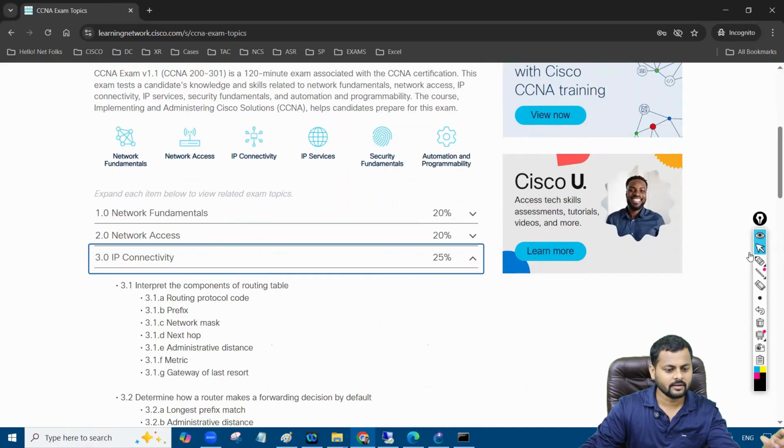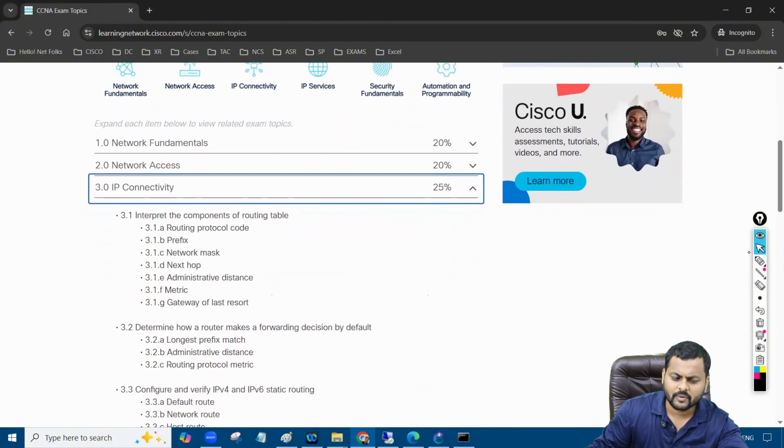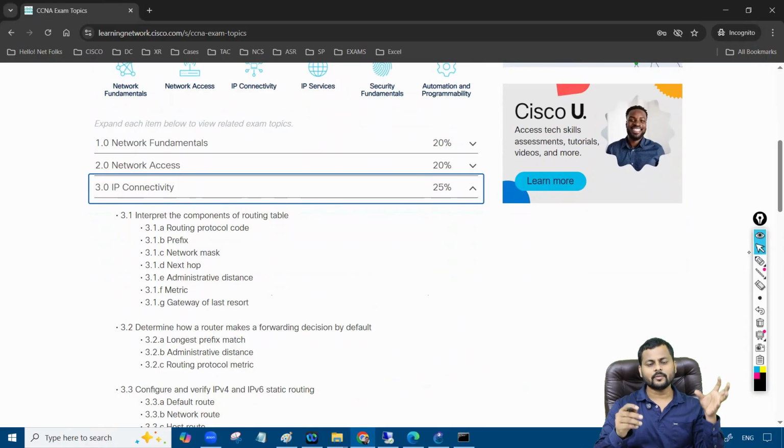Then we have IP connectivity, right? In IP connectivity, we have the routing protocol codes, the prefixes, the next hop, the administrative distance. These are the major parts of any routing protocol. Every routing protocol has a different way to find the metric. Every routing protocol has a different code to identify the particular route. For example, on a router, you have an OSPF route, a BGP route, an EIGRP route. OSPF will be identified by the O, BGP will be identified by the B, and the RIP protocol will be identified with the R. So these are the codes that we're going to talk about.